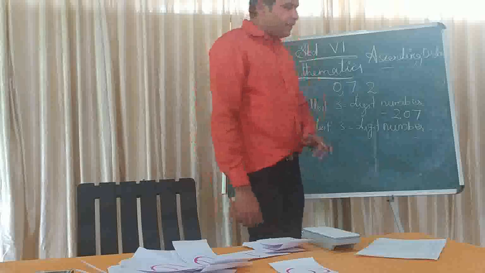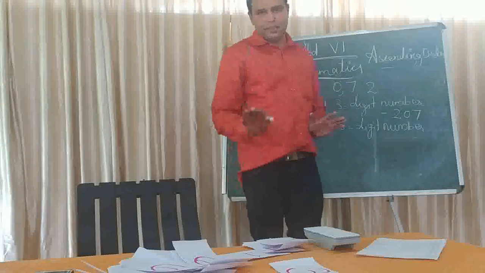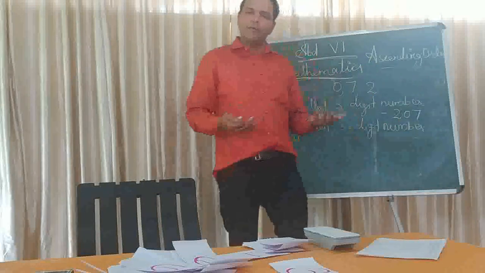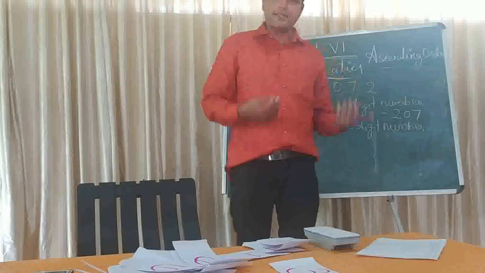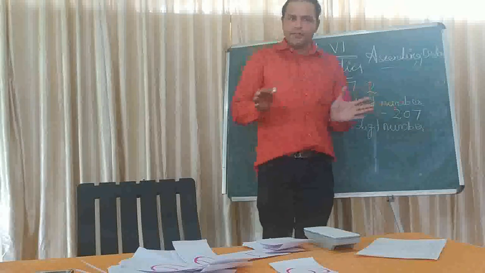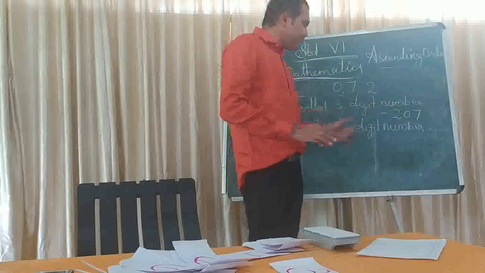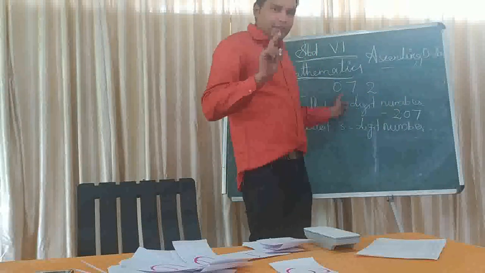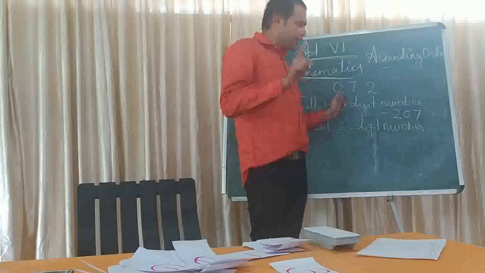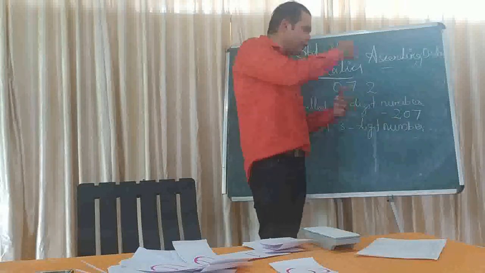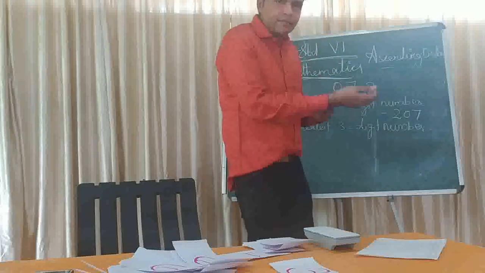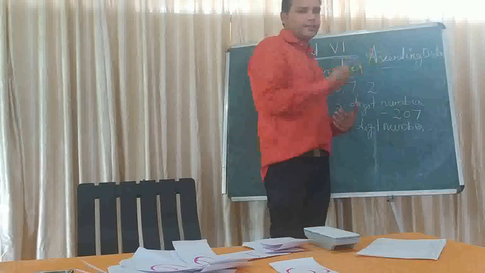So I repeat, no number begins with 0. According to our rule, we can form the smallest 3-digit number by arranging the given digits in ascending order or increasing order. But here, 0 is one of the digits, so we cannot write 0 first. So we are going to write the next smallest number first, then 0, then the next number.